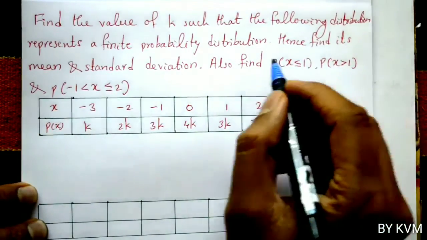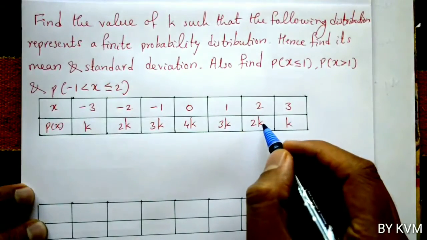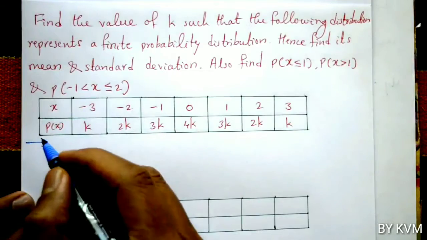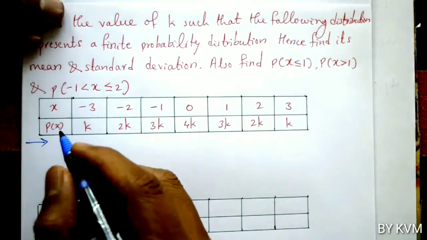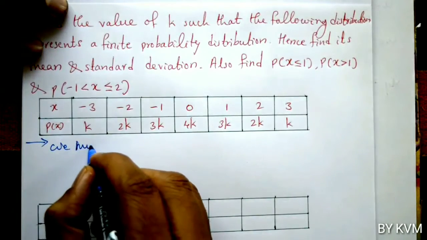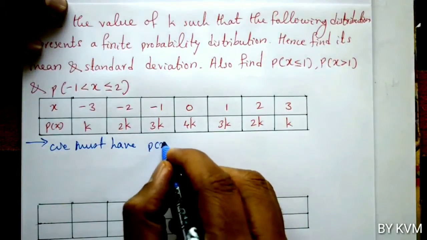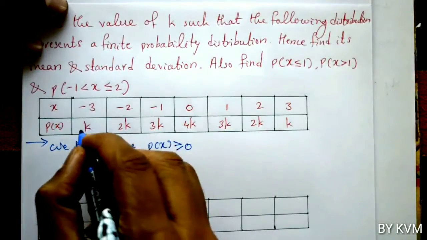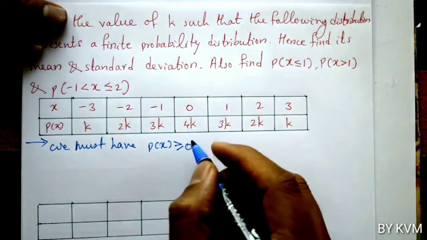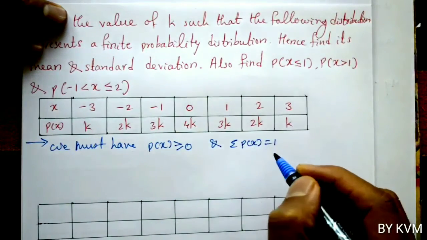So here x values are minus 3, minus 2, minus 1, 0, 1, 2 and 3. P of x values are k, 2k, 3k, 4k, 3k, 2k and k. Now it is given that the distribution is a finite probability distribution. When we say that it is a finite probability distribution, it satisfies two conditions, that is P of x greater than or equal to 0 and sigma P of x should be equal to 1.